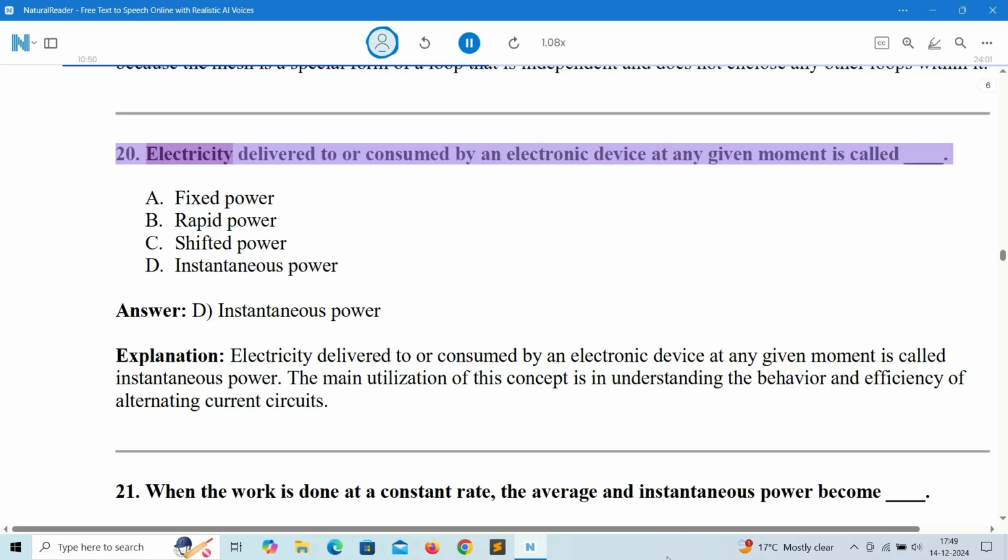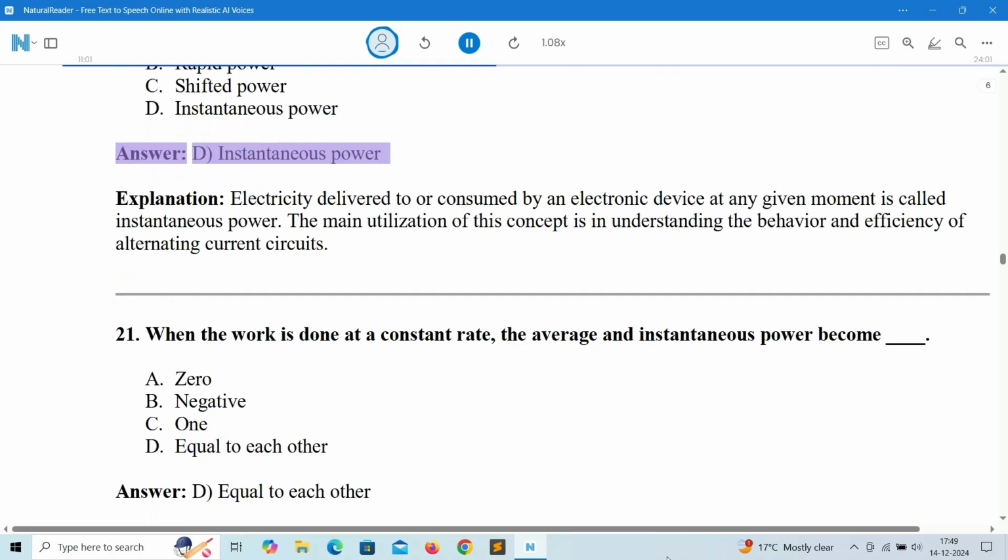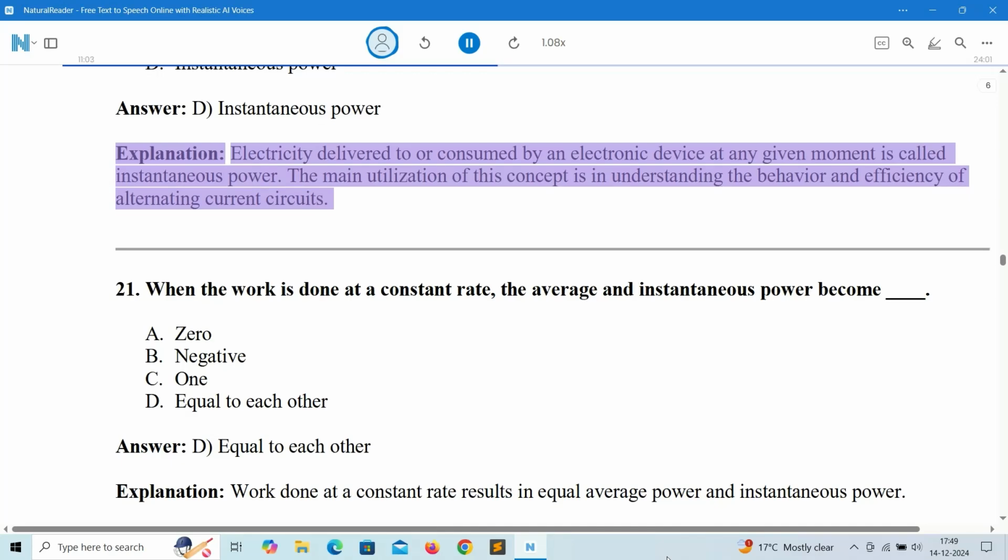20. Electricity delivered to or consumed by an electronic device at any given moment is called A. Fixed power. B. Rapid power. C. Shifted power. D. Instantaneous power. Answer: D. Instantaneous power. Explanation: electricity delivered to or consumed by an electronic device at any given moment is called instantaneous power. The main utilization of this concept is in understanding the behavior and efficiency of alternating current circuits.